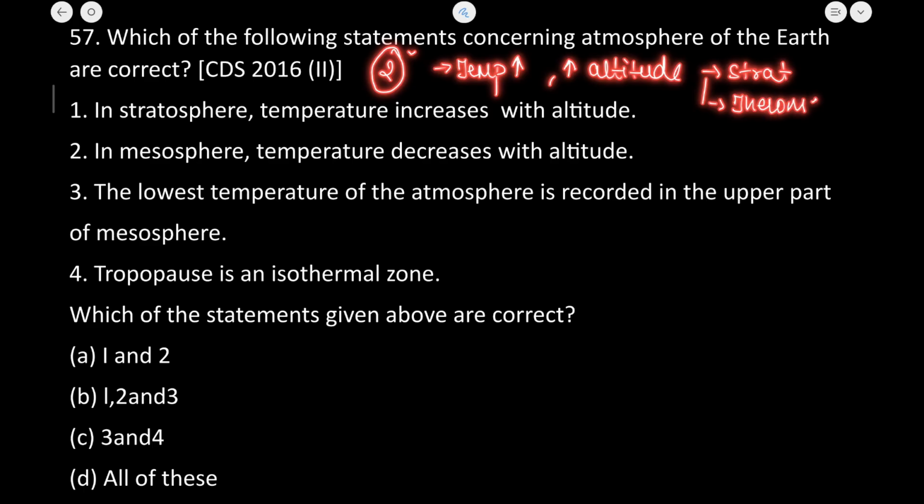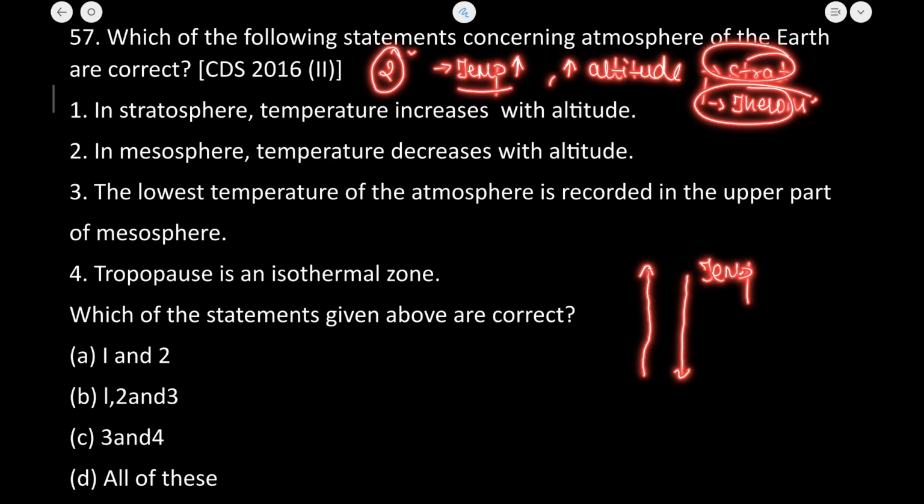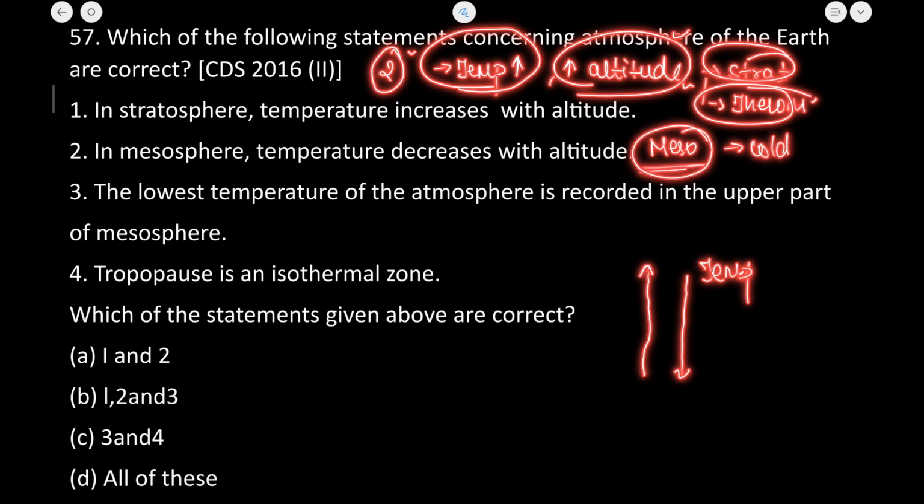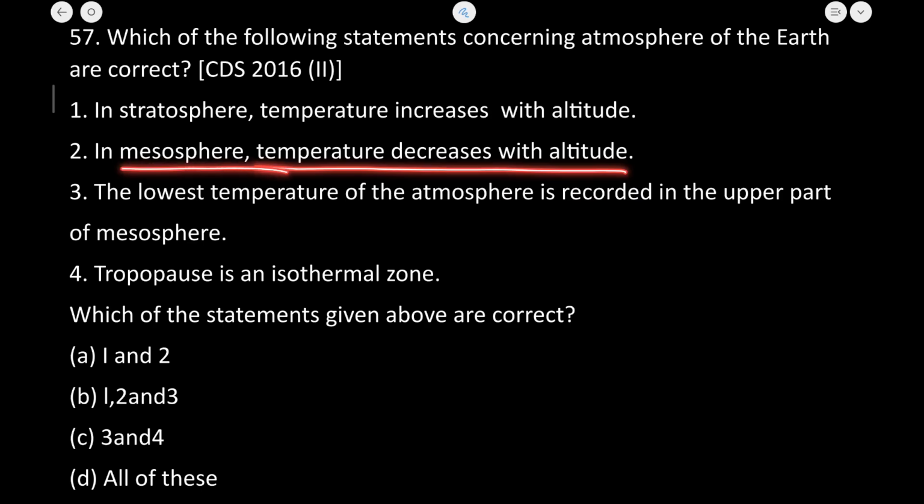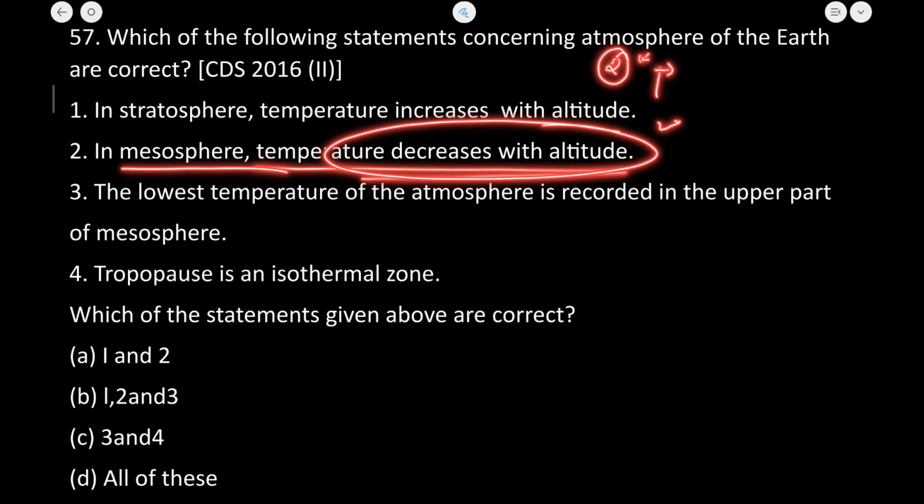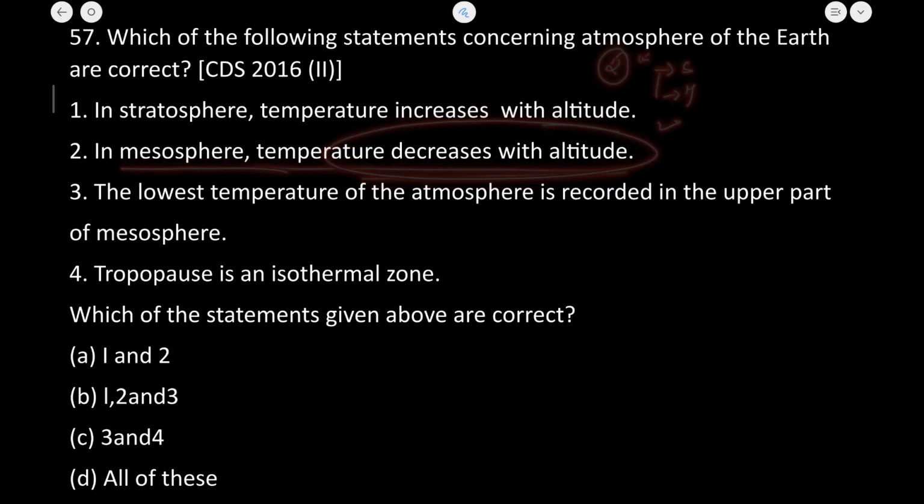Generally there is a tendency that whenever we go to increasing heights, the temperature will decrease. But in the case of stratosphere and thermosphere, the temperature tends to increase with the increase in altitude. And I've told you a few questions back that mesosphere is the coldest air. Lowest temperature is recorded in the mesosphere. So 1 and 3 are possibly true. Mesosphere temperature decreases with altitude. This is also correct because only two of these are exceptions, that is stratosphere and thermosphere. So 1, 2, 3 is absolutely correct.